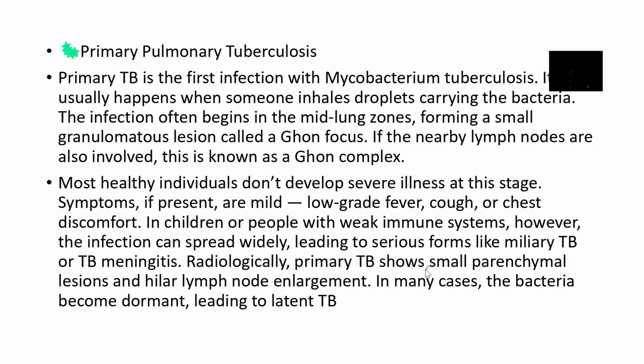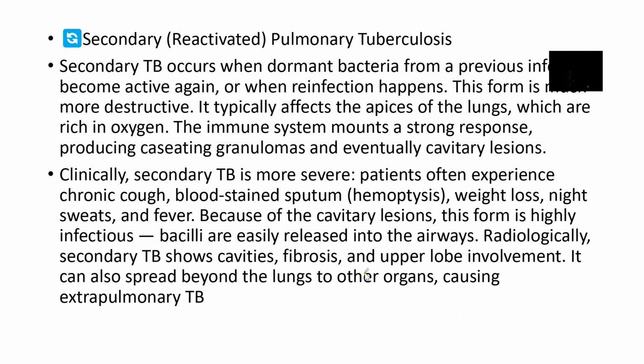So what is secondary TB? Secondary TB occurs when the person was previously infected, but the infection lay low. You have dormant bacteria from a previous infection, and it became active again. One of the reasons it could become active again is a weak immune system. This form is much more destructive. It typically affects the apices of the lungs, where oxygen tension is usually high.